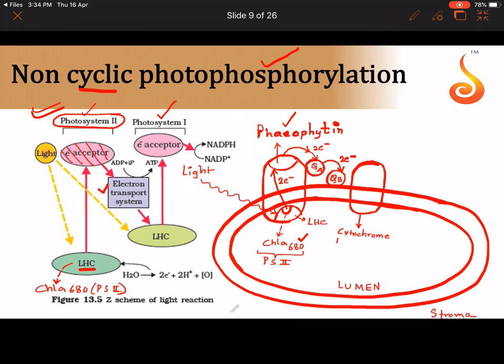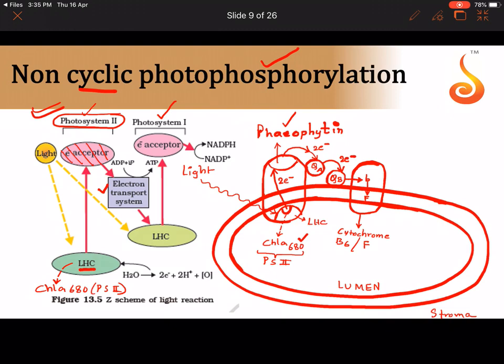It is referred to as cytochrome B6 and F complex. Cytochrome B6 and F. So this plastoquinone B will give its electrons to the cytochrome B and F. First it gives to B, and then B passes it on to F. And very important is when 2 electrons are passing through this particular complex,